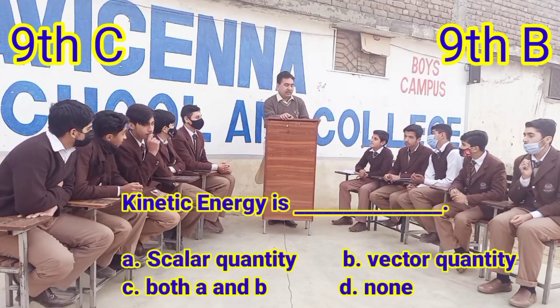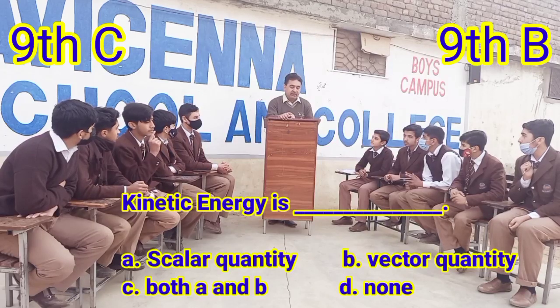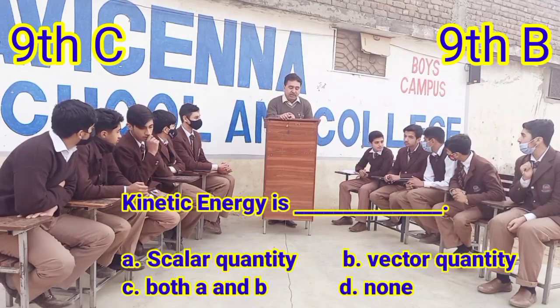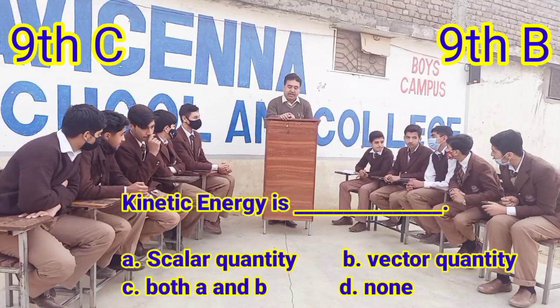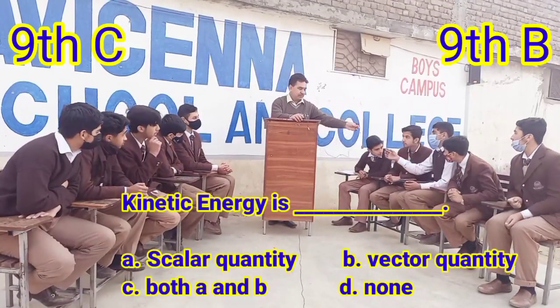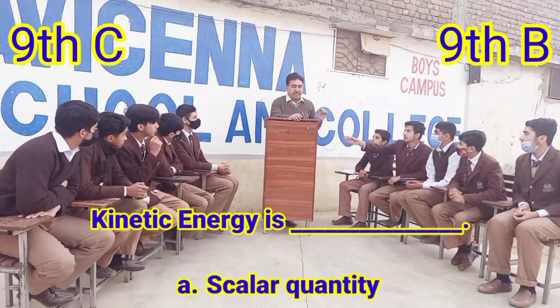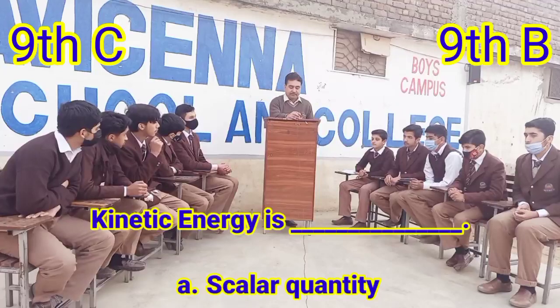Question 3, 9th B. Kinetic energy is A. Scalar quantity, B. Vector quantity, C. Both A and B, D. None. Scalar quantity. Scalar quantity is the right answer.